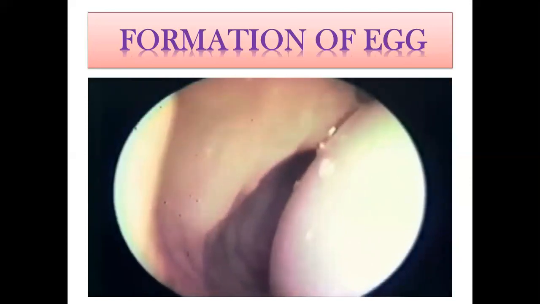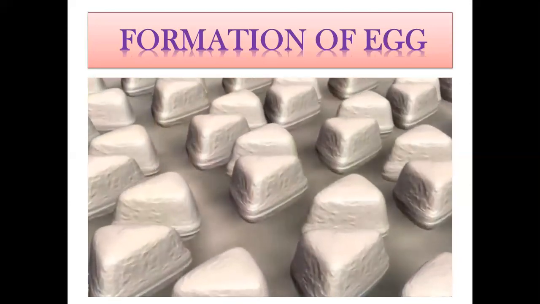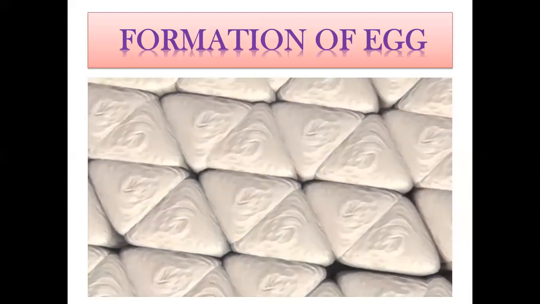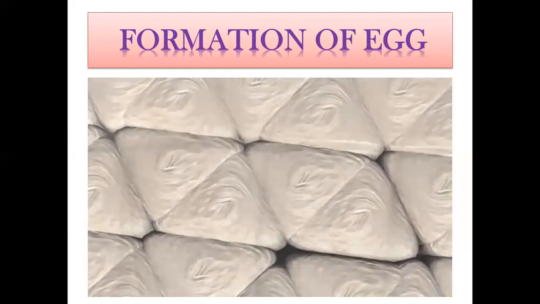Next, a highly concentrated solution of calcium carbonate is secreted by the shell gland, and crystals of calcite form and grow on the outer shell membrane. As the crystals expand, they grow into one another to form a solid shell. Very tiny spaces left in between the crystals leave pores in the shell. Lastly, a special protein solution, called the cuticle, is deposited onto the eggshell. Gas can pass through the proteinaceous cuticle and through the pores in the shell, but the two layers protect the egg from harmful bacteria.